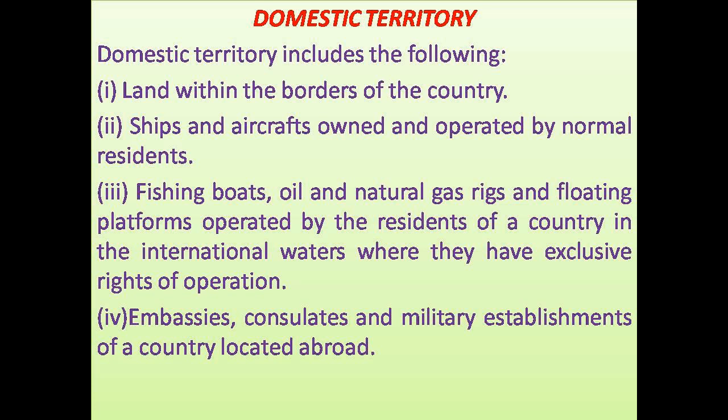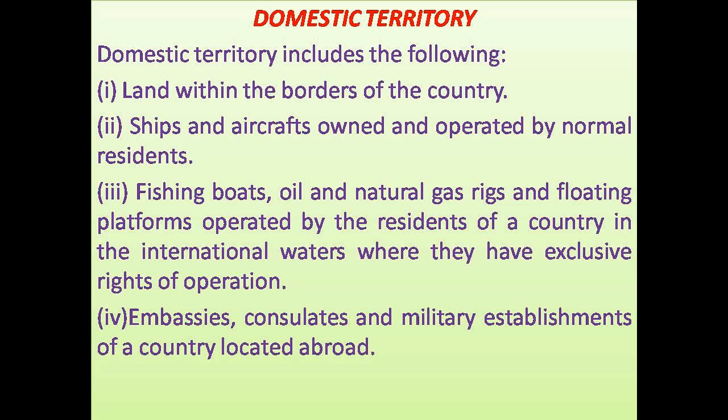Whereas American military base in Pakistan is America's domestic territory. American consulate or American embassy in India is America's domestic territory. So I hope you could understand the term domestic territory thoroughly.